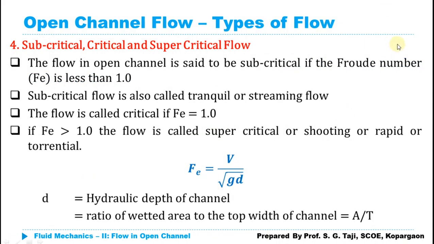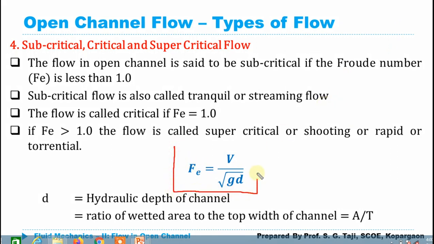The next one, supercritical, critical and subcritical flow. This classification is generally done by using Froude number. So Froude number is the ratio of inertia force to the gravitational force. It is given by the equation V upon under root of GD, where D is the hydraulic depth of the channel. In case of pipe, we were considering this D as the diameter of the pipe. In case of open channel flow, this D is generally said to be the hydraulic depth of the channel, which is the ratio of the wetted area of the channel to the top width of the channel.